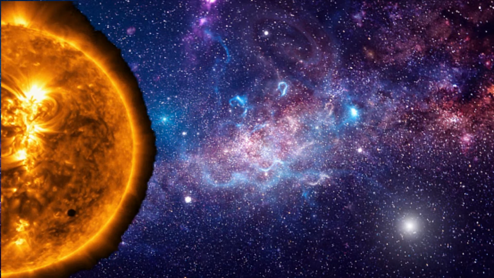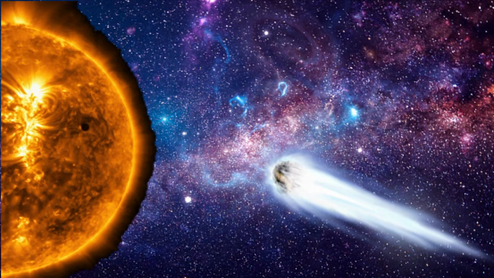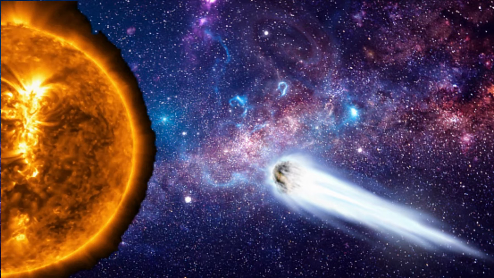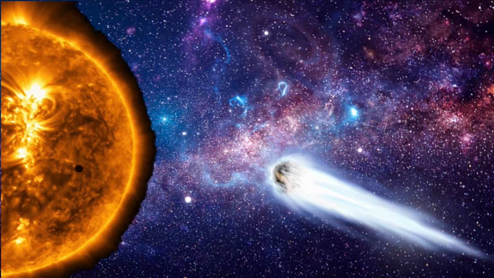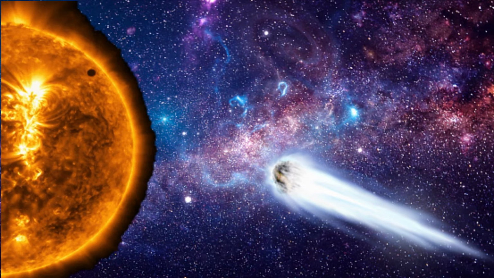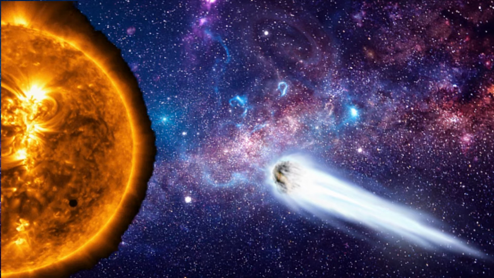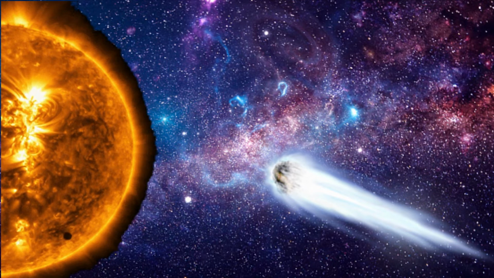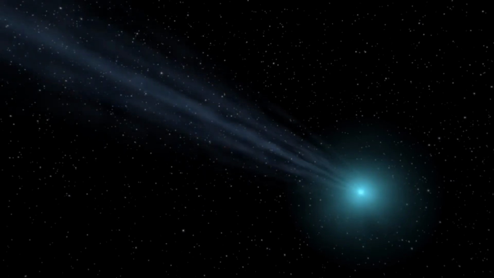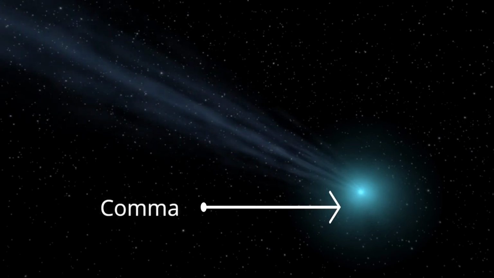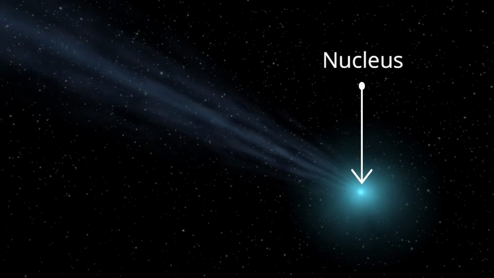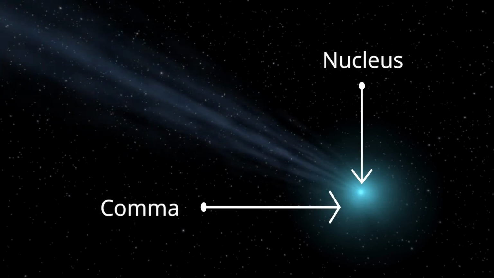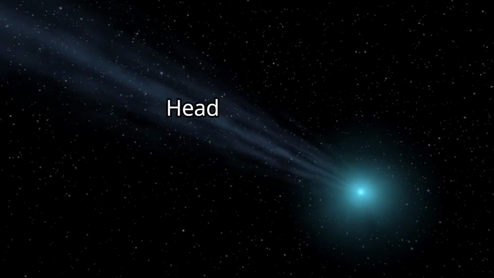In some cases, the comet may have a solid rocky core that is then left to continue traveling around its orbit as a dark barren asteroid. As it gets closer to the Sun, it becomes visible because the heat of the Sun melts the ice of the comet and turns it to gas. This gas becomes the coma, which wraps and hides the nucleus from our view. The nucleus is the center of the comet, made of frozen water. The nucleus and the coma together are called the head of the comet.